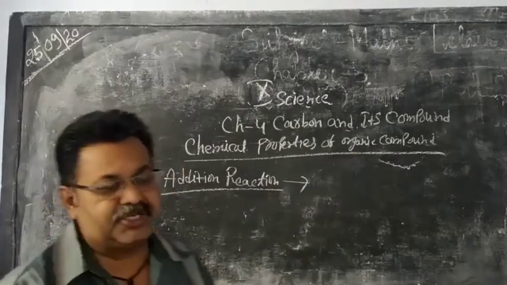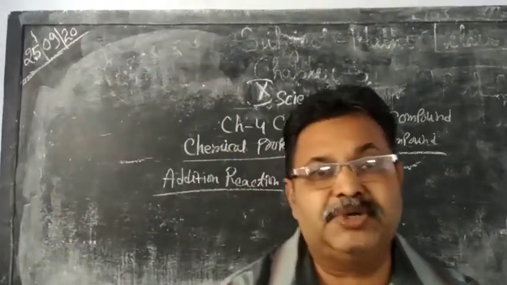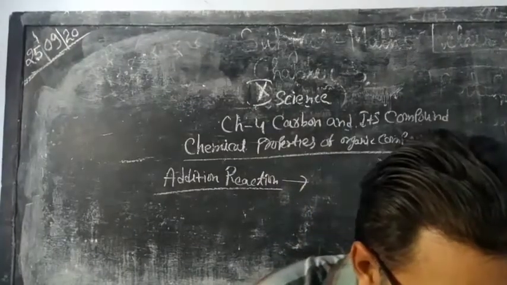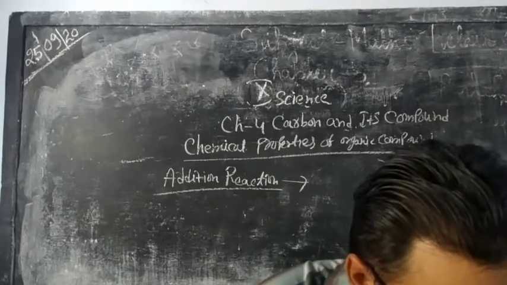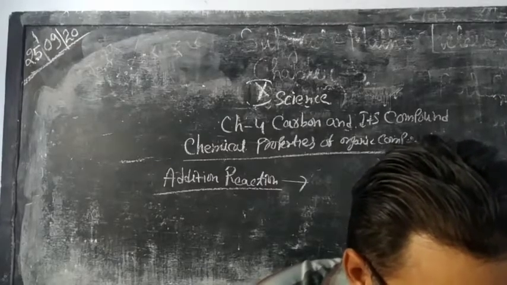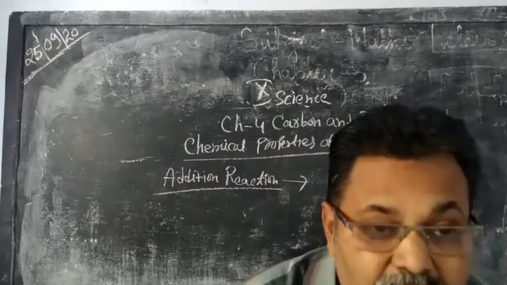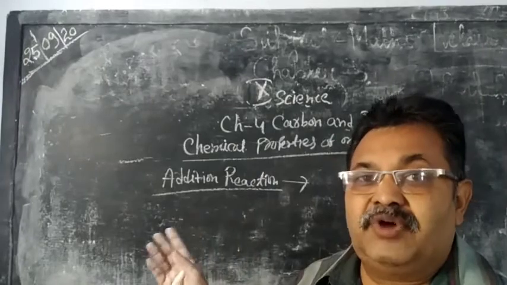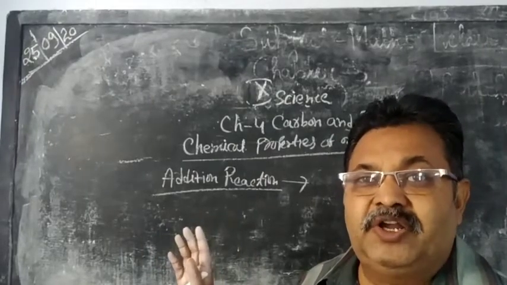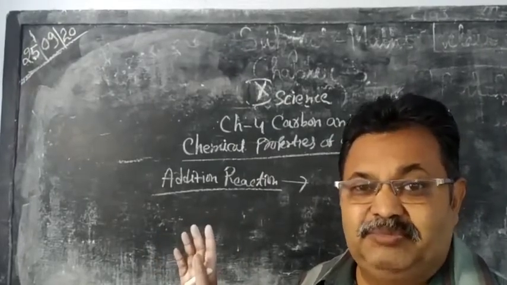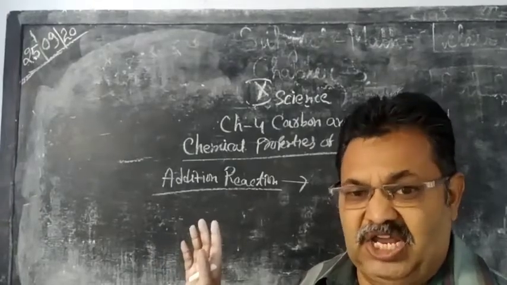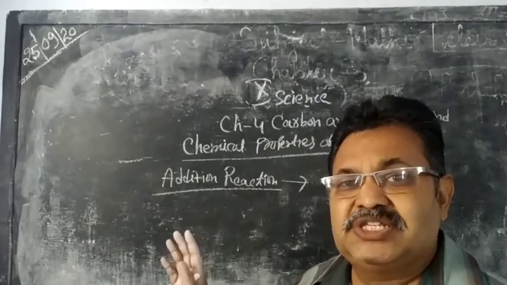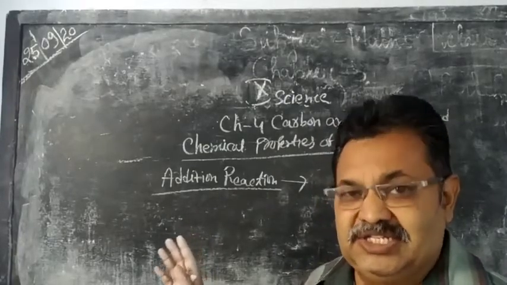In addition reaction, lower hydrocarbon combine together to form a large hydrocarbon, or in this reaction addition of hydrogen on double bond. So when addition of hydrogen on double bond of alkene, then alkane will be formed. So such type of reaction is the example of addition reaction. In this process, nickel work as a catalyst.